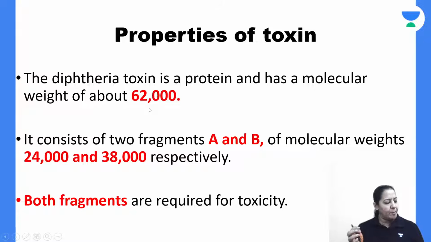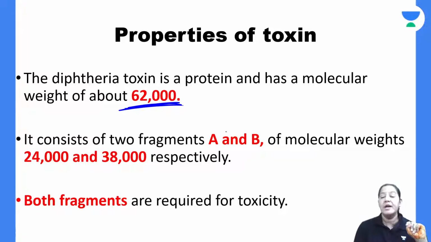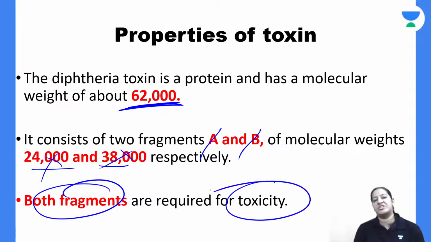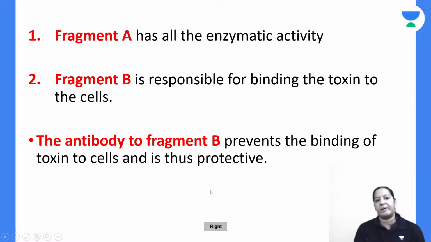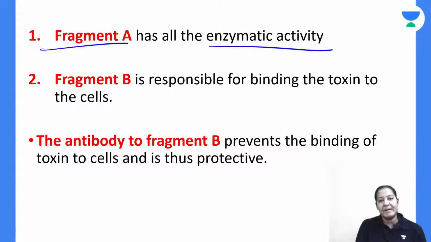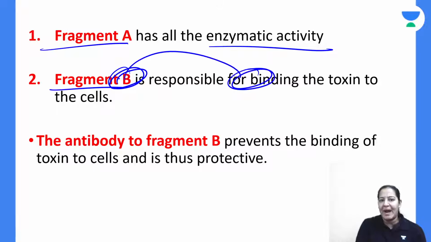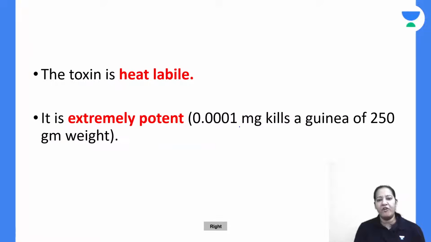Now coming to the properties of the toxin. The toxin's weight is 62,000. This toxin has two subunits, two fragments, fragment A and fragment B. Individual weights, don't learn. Total weight is sufficient. Both fragments are required for toxigenicity. Fragment A has enzymatic activity and fragment B is responsible for binding. B for binding with the cell, right?